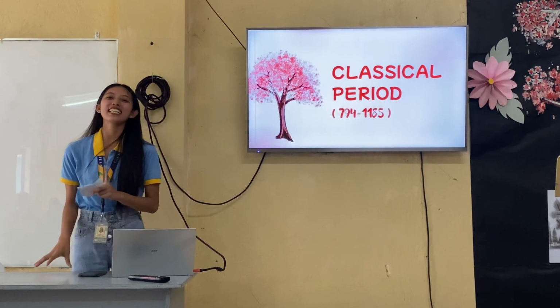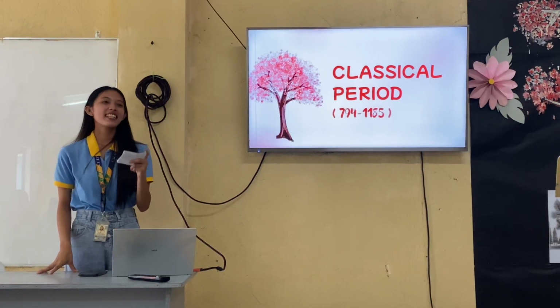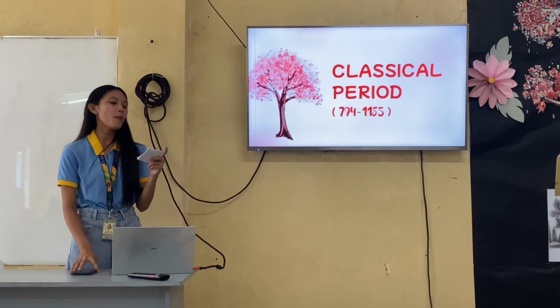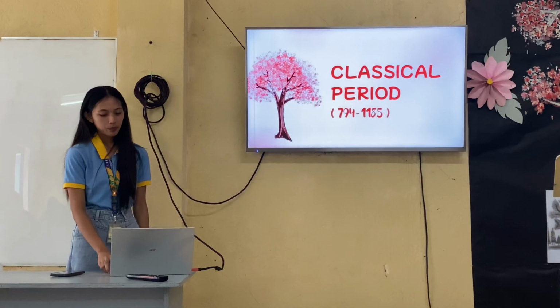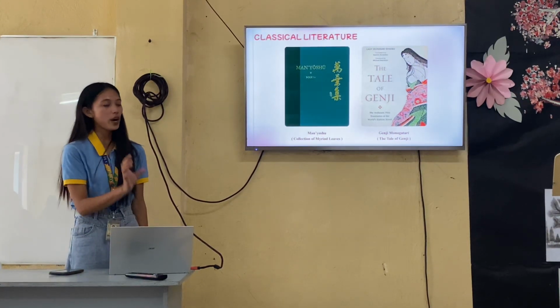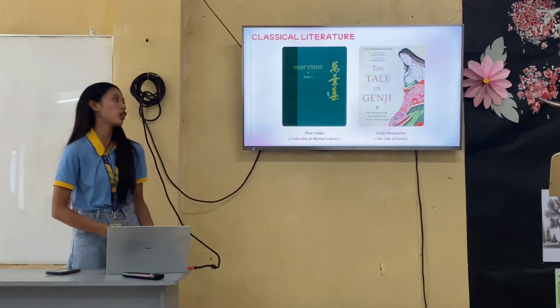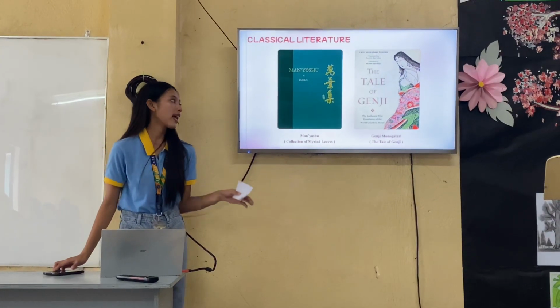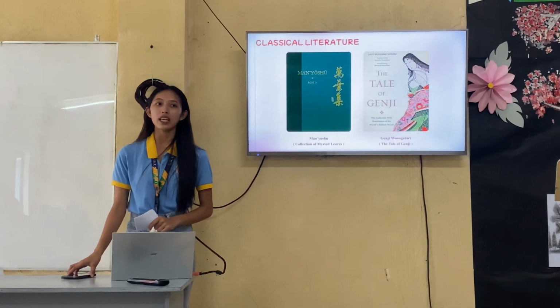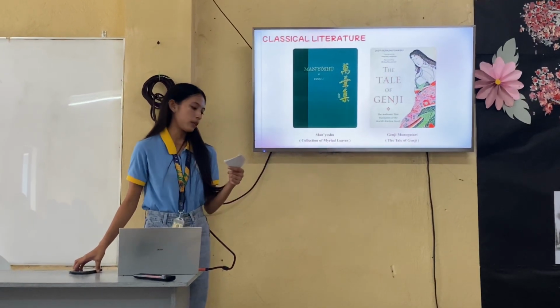So, classical literature is also known as the Heian period, which referred to the golden era of Japanese art and literature. So, the prominent works during this period include the Manyoshu, or the collection of myriad leaves, and the famous Genji Monogatari, or the Tale of Genji.